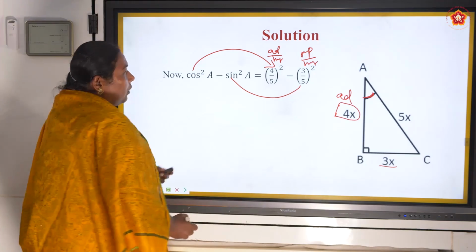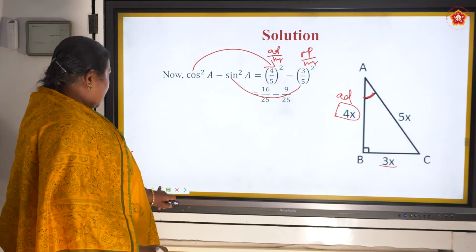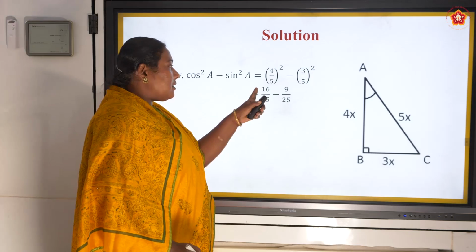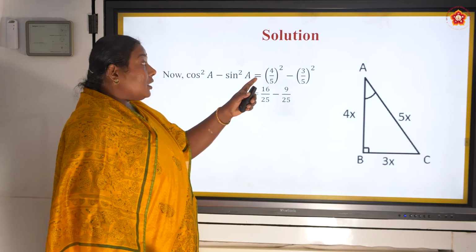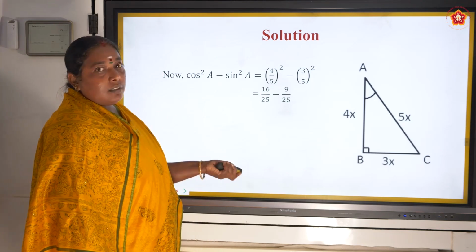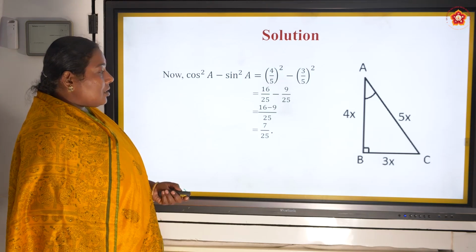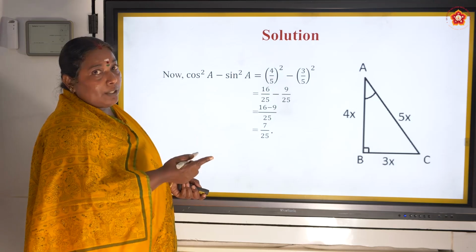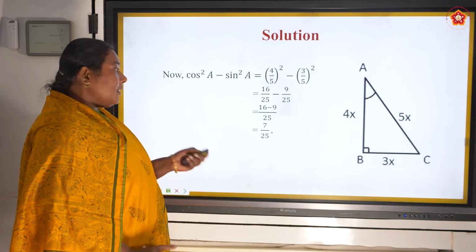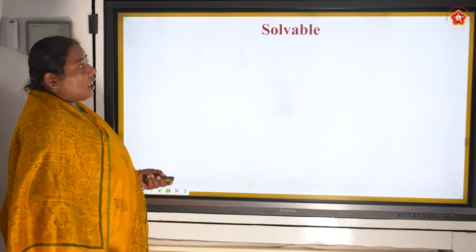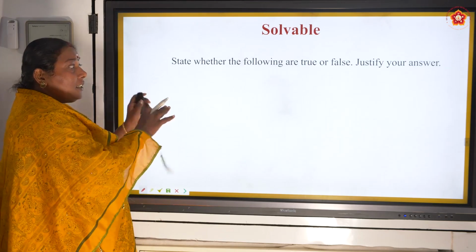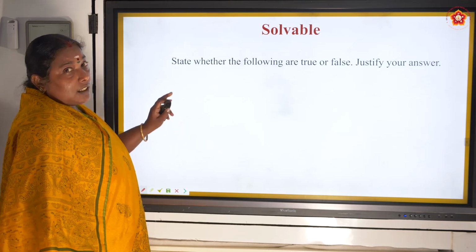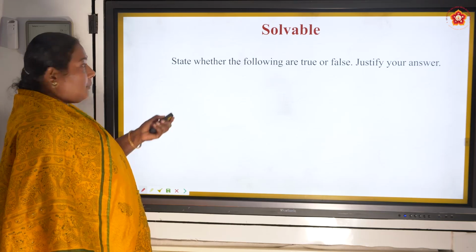Next, what are we going to do? Just calculate it. 4 square by 5 square, 16 by 25. 3 square by 5 square, 9 by 25. LCM, subtraction, we got the answer. For the right hand side also we are getting 7 by 25, and for the left hand side also we are getting 7 by 25. We got the answer. These are very important but also very easy 1 mark sums.